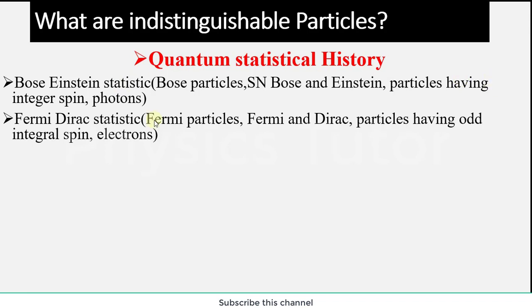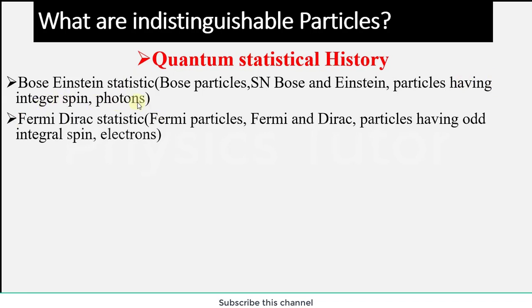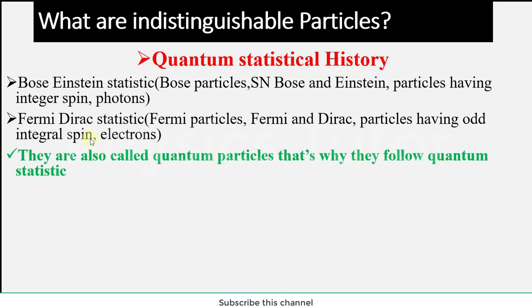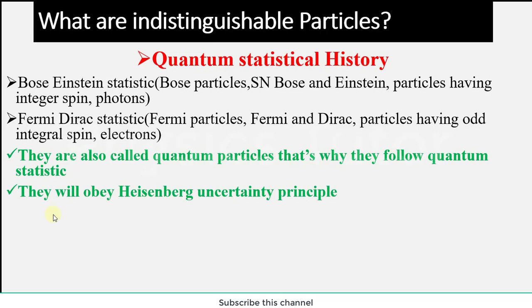In Bose-Einstein statistics, we have particles with integer spin, and photons, and in Fermi-Dirac statistics, particles with odd half-integral spin, and electrons. We have already studied the spin nature. You can see that lecture, whose link is given in the description, to study what spin nature is and how we can determine it. We move further. They are also called quantum particles. That's why they follow quantum statistics and obey the Heisenberg uncertainty principle. These are the properties which we study in quantum statistical mechanics.